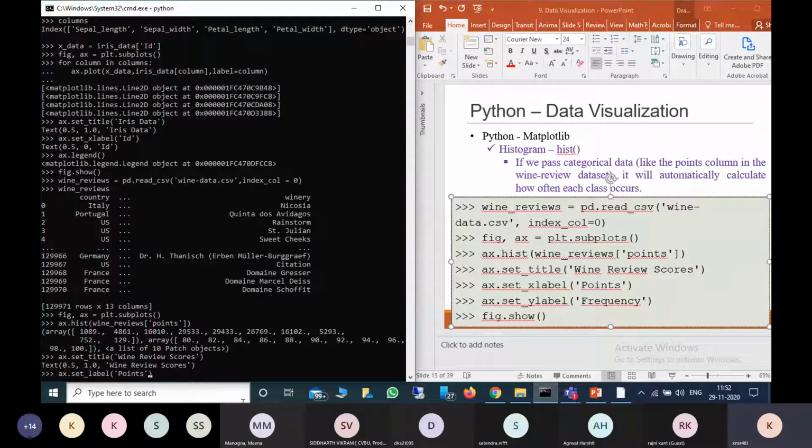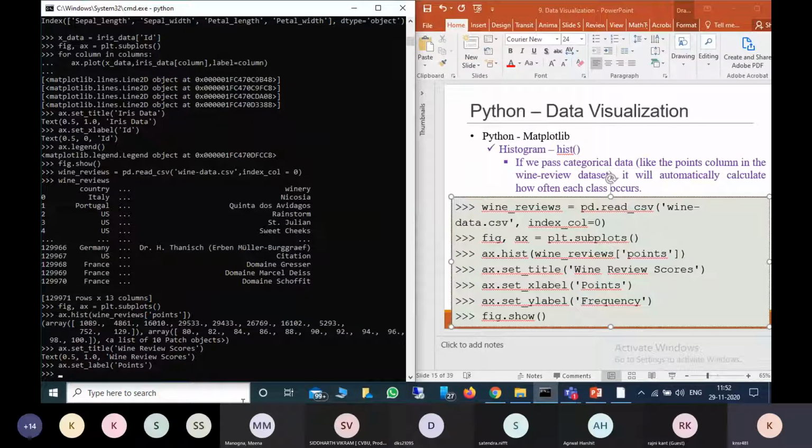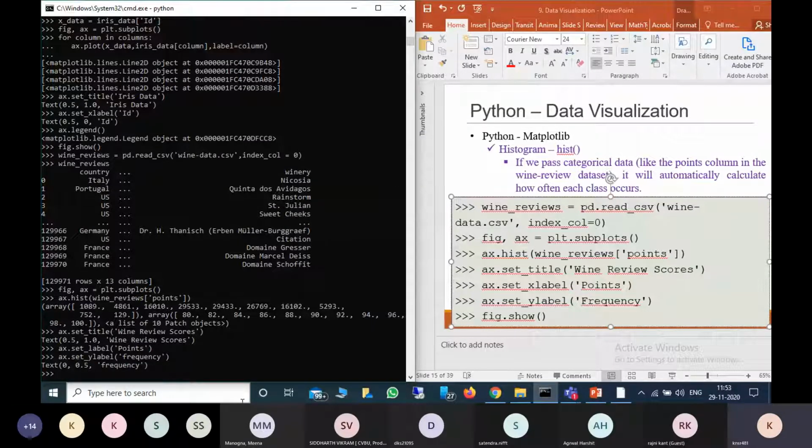For the Y label, it will be how many times they came, which means frequency. You can give frequency if you want, or you can ignore it also. But I am providing ax.set_ylabel frequency. So I have given X label, Y label and title along with the data.